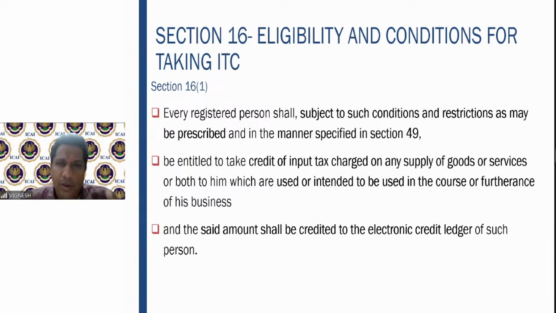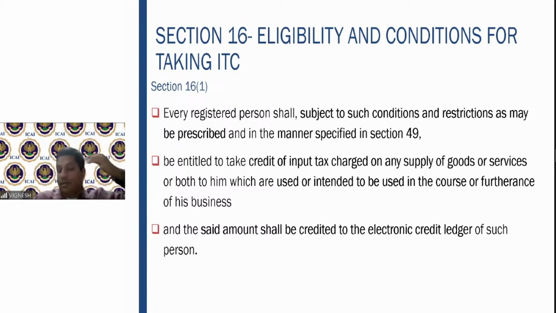That means you have purchased one, say, technical equipment, which you are supposed to use, but you have not yet started your business operation, but you purchased and kept. You can claim the input tax credit. It is not necessary for you to actually put to use. The intention of putting to use is enough, right?